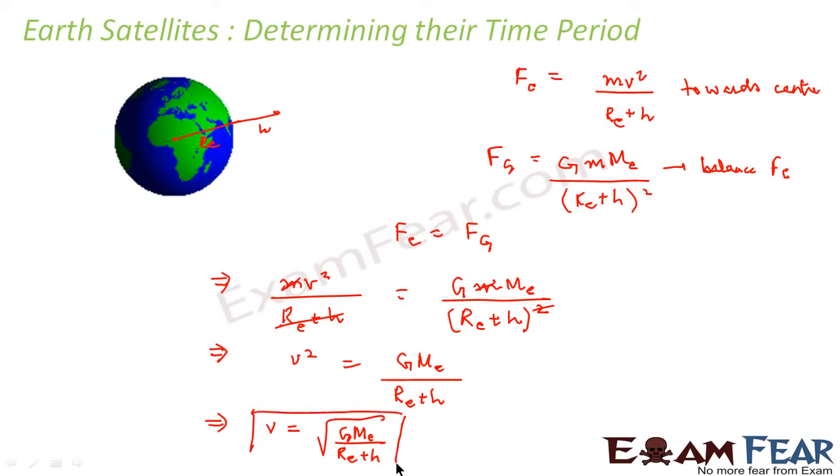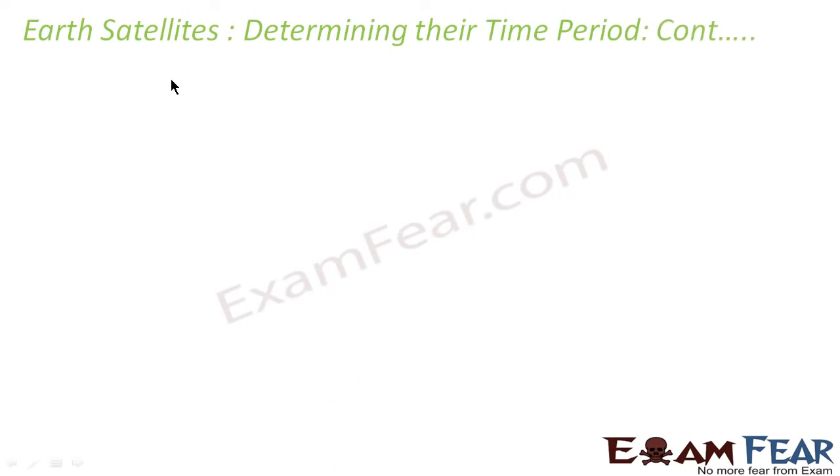Now we want to calculate the time period, right? So we will do that. We know that the satellite would cover 2 pi (Re plus h), that is the circumference, right? 2 pi (Re plus h) distance with speed v, which we calculated just now.